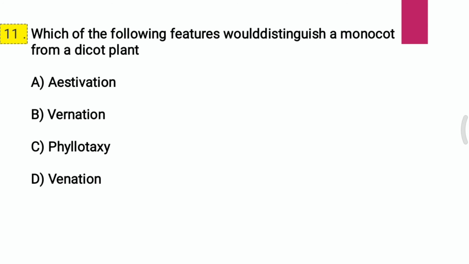Question 11. Which of the following features would distinguish a monocot from a dicot plant? A. Aestivation, B. Vernation, C. Phyllotaxy, D. Venation. I repeat the question. Which of the following features would distinguish a monocot from a dicot plant? And the correct answer for the 11th question is D, that is venation.